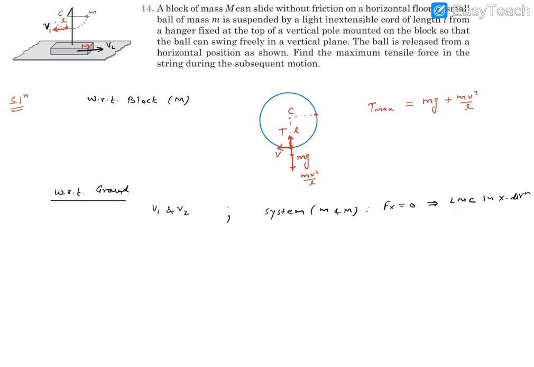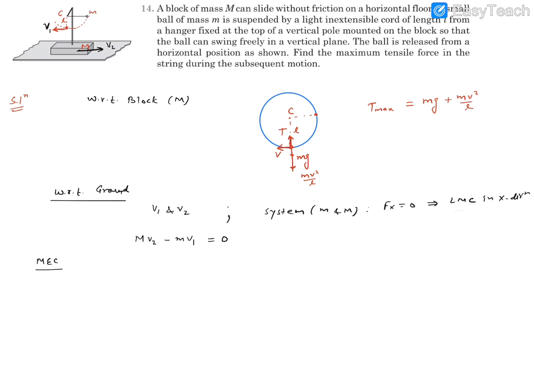Now, what is the final linear momentum? The final linear momentum is going to be capital M v2 minus small m v1. What was the initial? Initial was 0. So that is the linear momentum conservation equation. Moreover, we can go for mechanical energy conservation between the horizontal position and this last position.